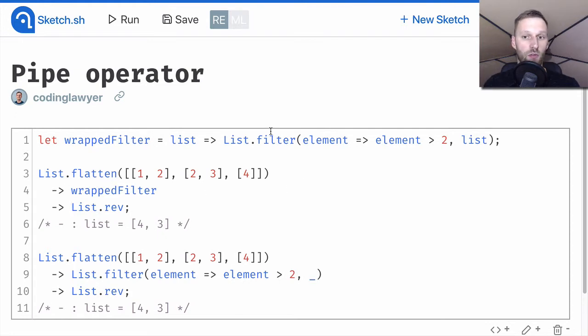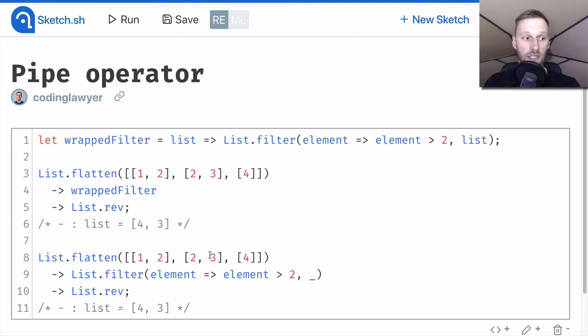However, in the case of list.filter function, we needed to apply the value as the second argument. So we can use a placeholder to show which argument we would like to pipe into. In our example, we are using a placeholder to tell the compiler that we want to pipe the last argument, because list.filter expects the list as the second argument.